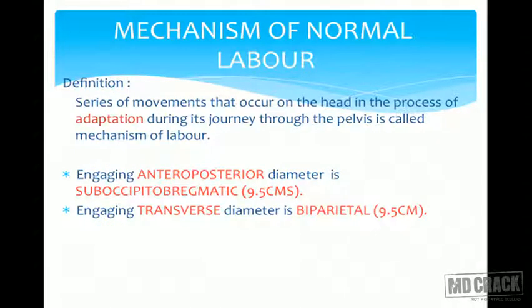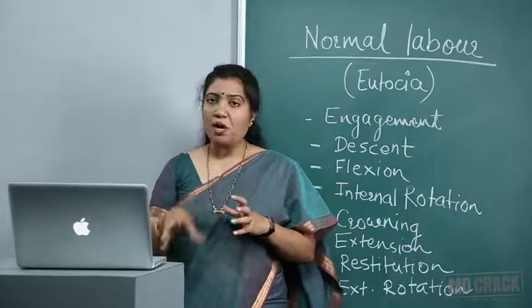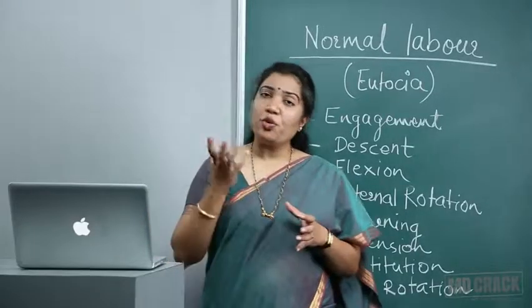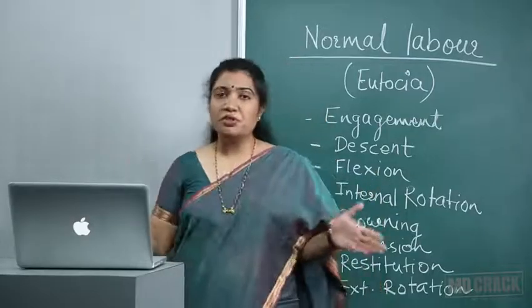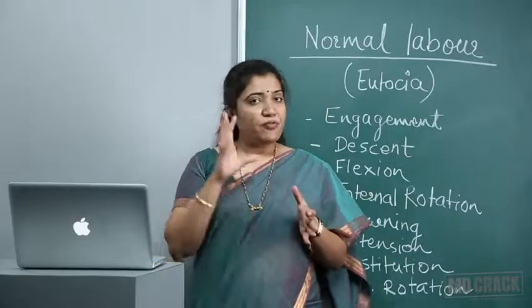Now we will see the mechanism of normal labor. Normal labor has a definition which we have seen. Mechanism of normal labor has a different definition, and since it's a definition, we are not supposed to change any words in this. It's a series of movements that occur on the head in the process of adaptation during its journey through the pelvis, called mechanism of labor. The word adaptation is very important in this definition because when the baby is trying to come out and get delivered, at that time the baby has to adapt a lot. Probably this is our most difficult journey when we are getting born. Everywhere we have to adapt.